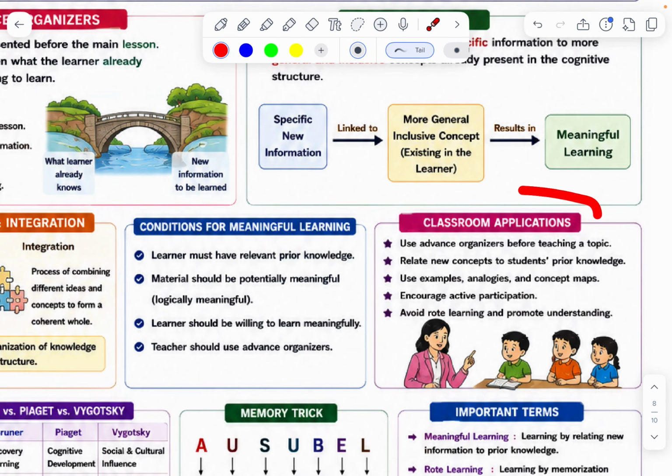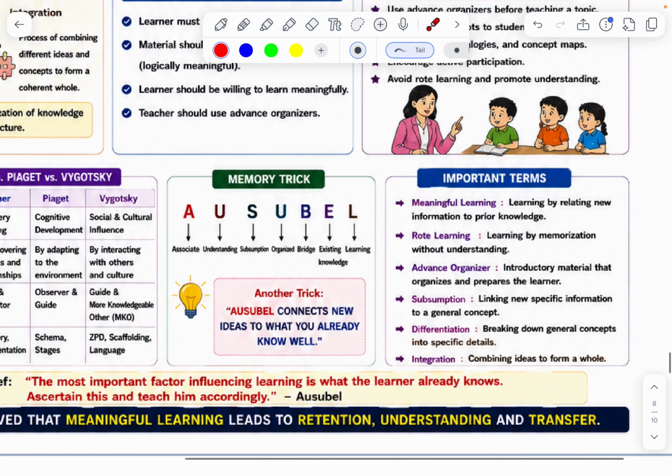Okay. Classroom applications. Use advance organizers before teaching a topic. Relate new concepts to students' prior knowledge. Use examples, analogies, and concept maps. Encourage active participation. Avoid rote learning, promote understanding.